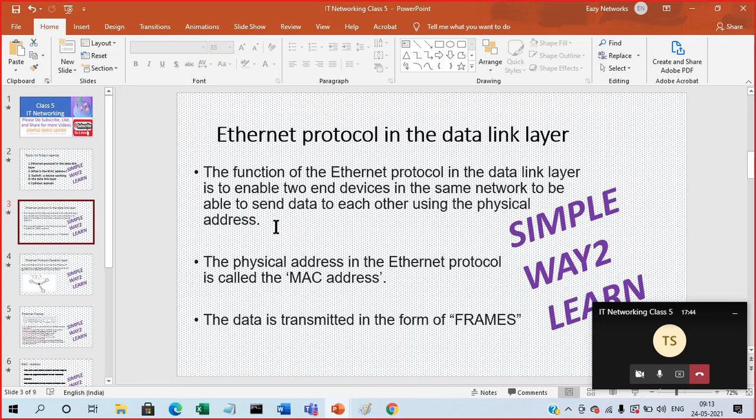And here we are talking about on what basis we can send the data.